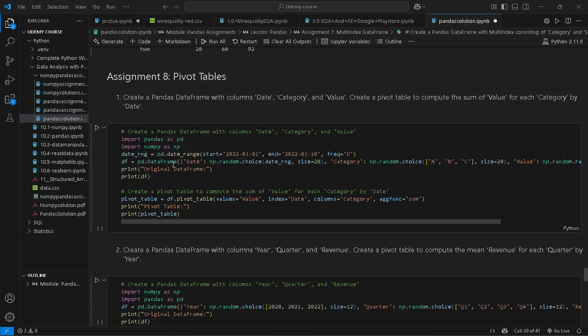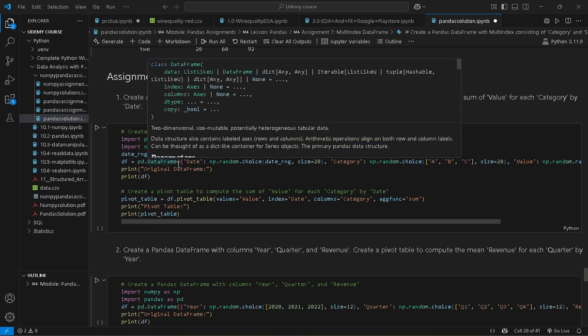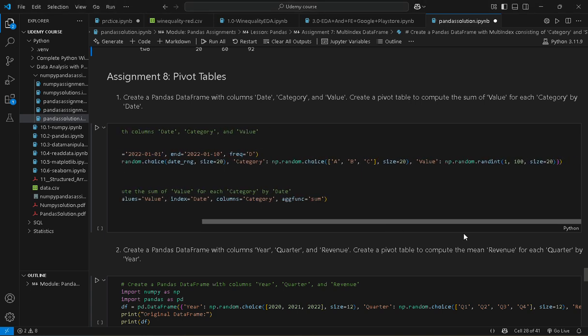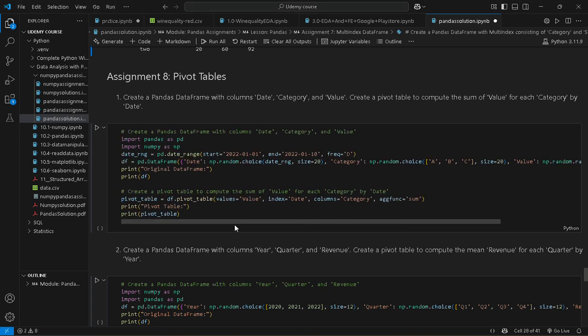Date range equal to the pd.date_range function, starting date, and we have the end date, with a 1 month frequency. Then we create the data frame equal to date random. We fill the date with random in range with size 20, category with random choice of A, B, C, and value is a random integer between 1 to 100.